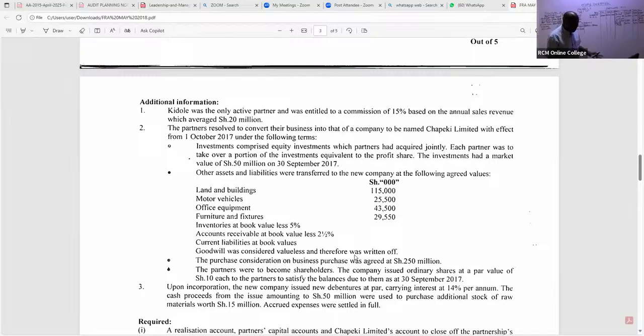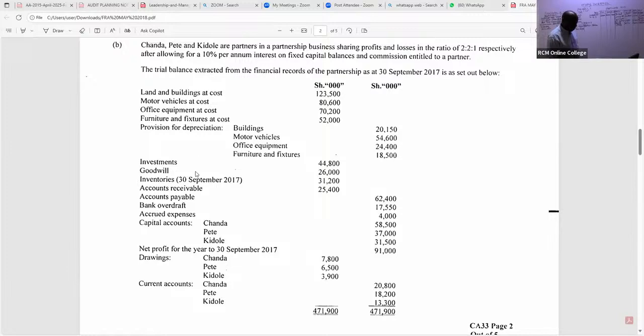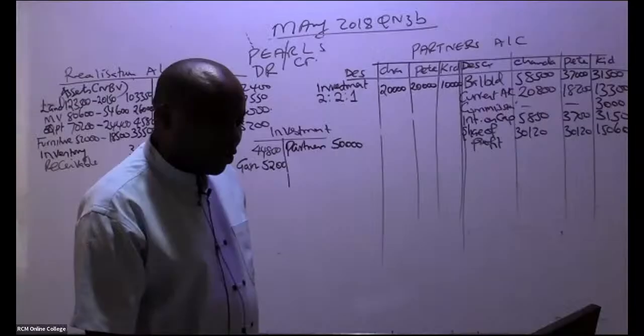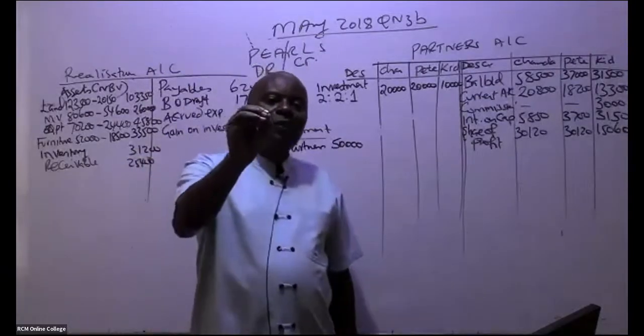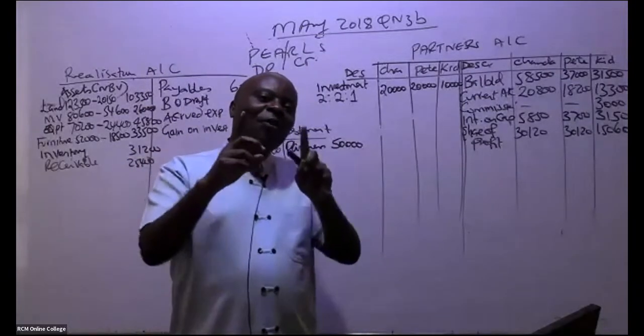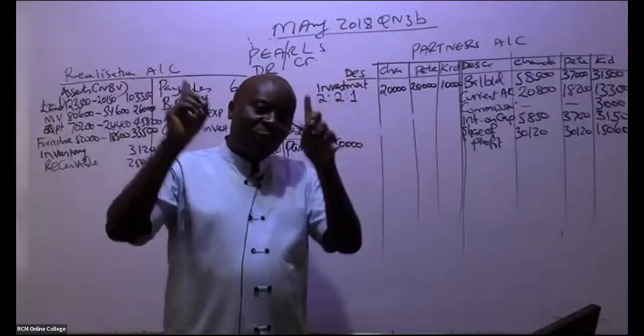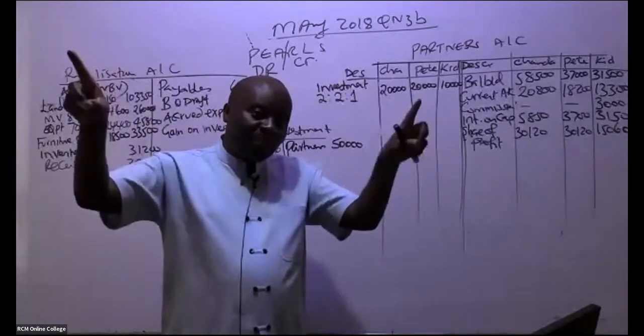So if it was this goodwill here, you can see we have goodwill of 26,000. If it was written off, was it taken over by the new company?